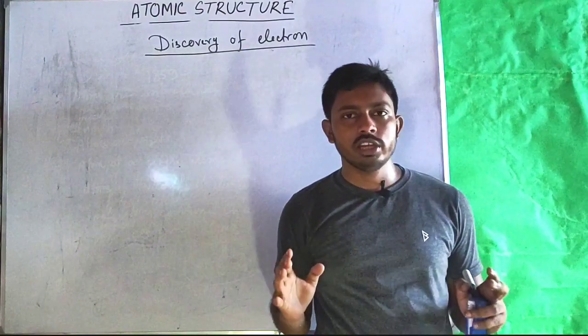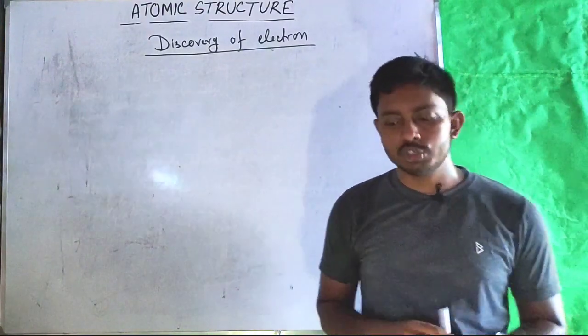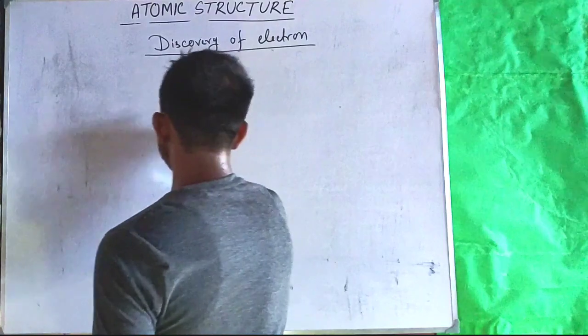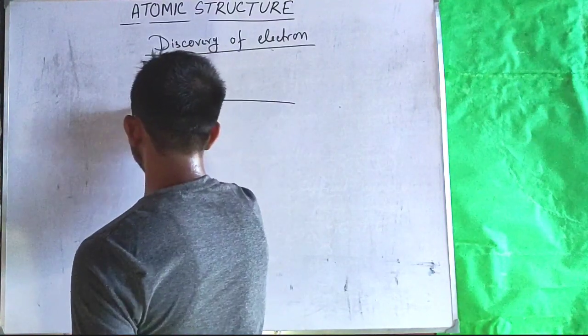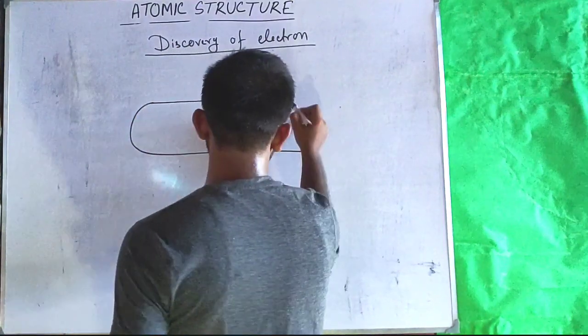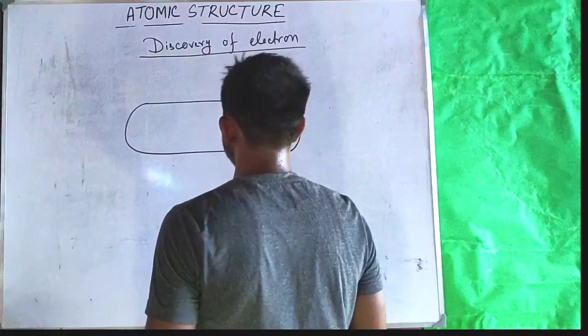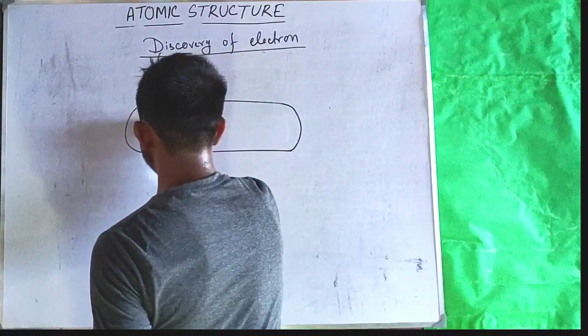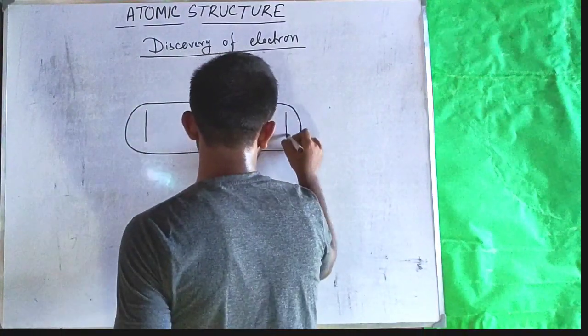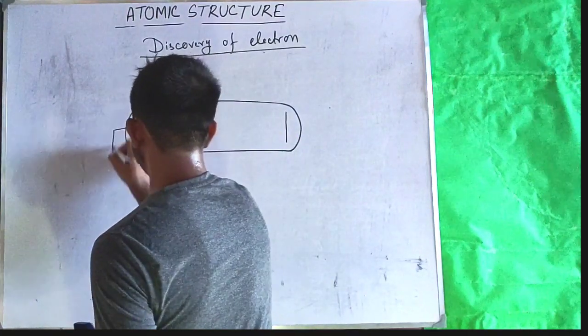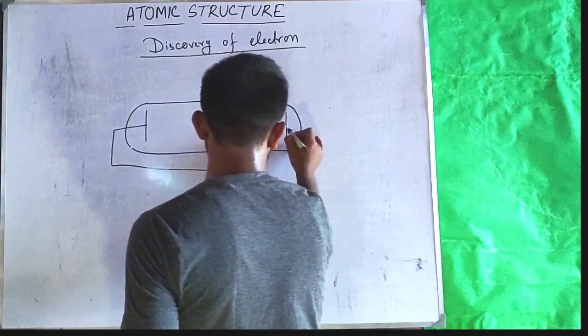So let's first understand what a gas discharge tube is. A gas discharge tube is nothing but a hollow glass tube in which two metal strips are incorporated, which are attached to a high voltage supply.